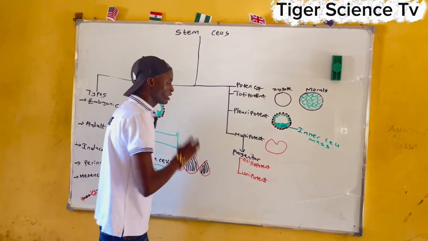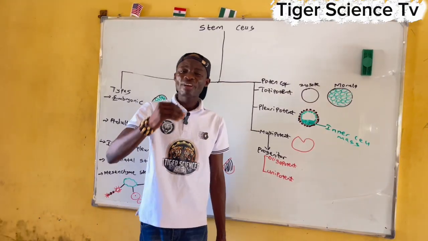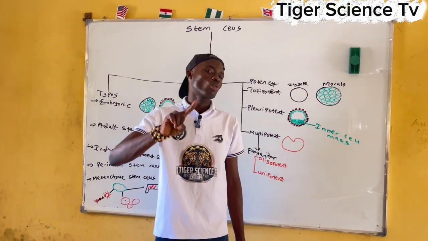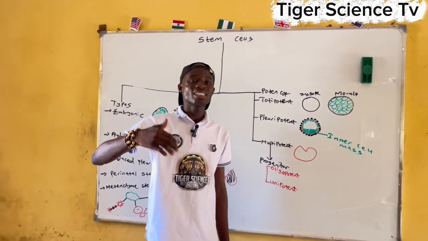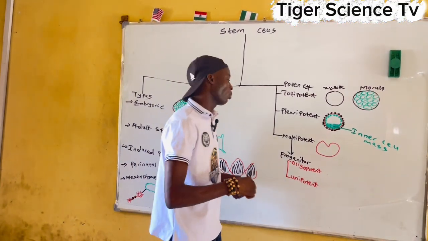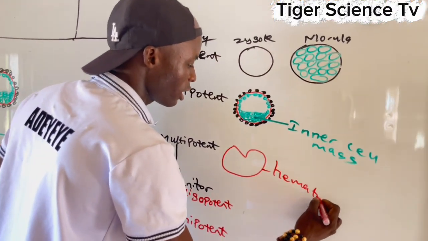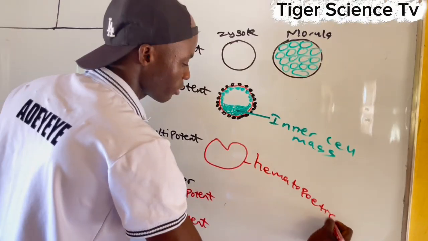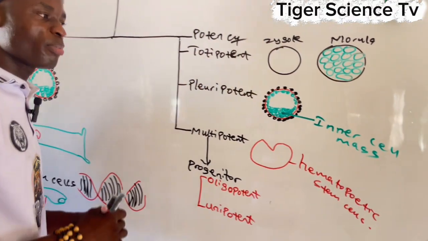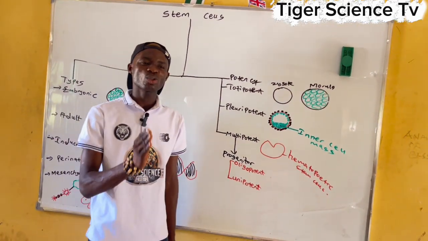Now let's talk about the multipotent stem cells. Multipotent stem cells are a type of stem cells that differentiate into particular cell units. They can only differentiate into particular cell units. They can't differentiate into many other cell types in the body, just particular cell type units. An example of multipotent stem cells is the hematopoietic stem cells. Alright, so that is a typical example of multipotent stem cells. They can only divide into a particular cell unit.